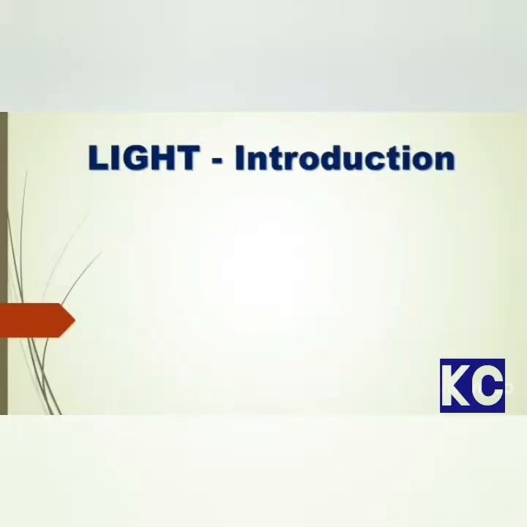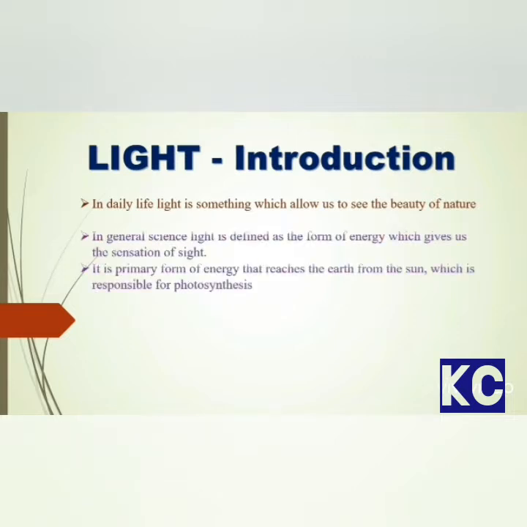In this module, we are going to discuss the very basic introduction of light. As we know, in daily life, light is something which allows us to see the beauty of nature or whatever is present around us. In general science, light is defined as the form of energy which gives us the sensation of sight. It is the primary form of energy that reaches the earth from the sun, which is responsible for photosynthesis. So this is the basic energy which we get from the sun, and it is actually responsible for life on earth.